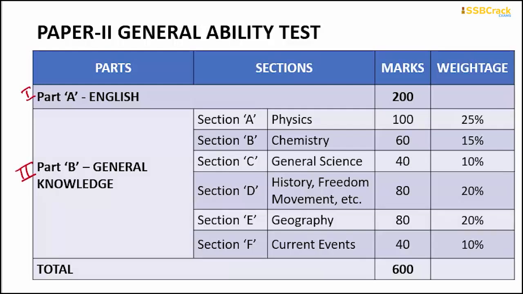Part A, which is English, right? Total marks allotted to English are 200. Now, coming to the general knowledge part. General knowledge is divided into 6 further sections from A till F. So, first section is physics, second is chemistry, third is general science, fourth is history and freedom movement, fifth is geography, and the last one is current events.